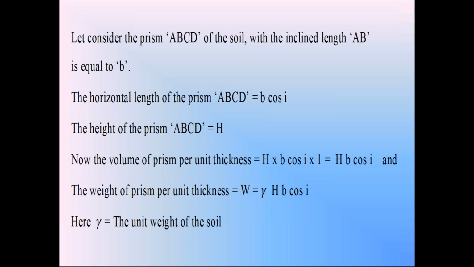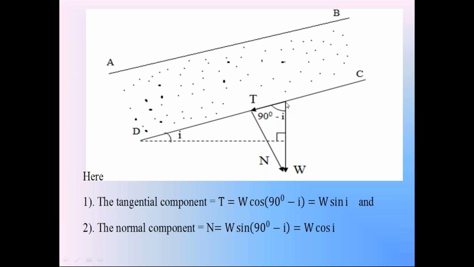Check that weight here. The weight of the soil prism W is acting vertically downwards. Please keep in mind this weight is the gravitational force. That is the definition of weight. The weight of the body is the gravitational force acting on the body. The weight is acting in the vertically downward direction, and with this inclined surface CD, the weight W makes an angle of 90 minus I.